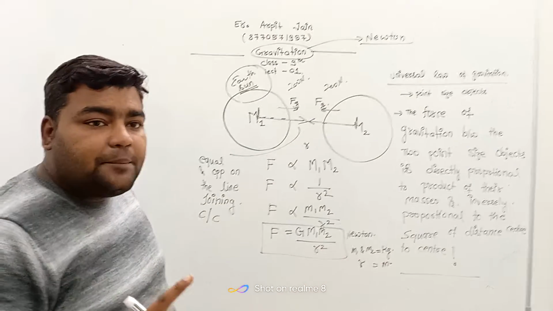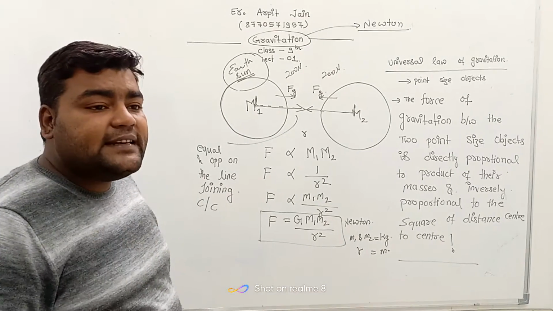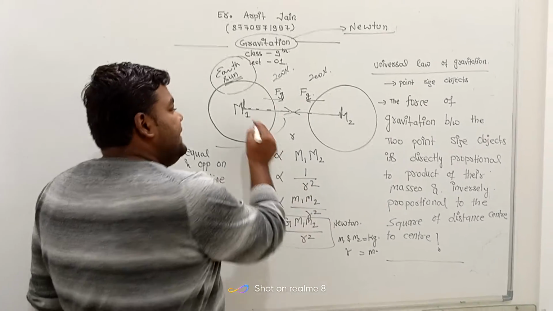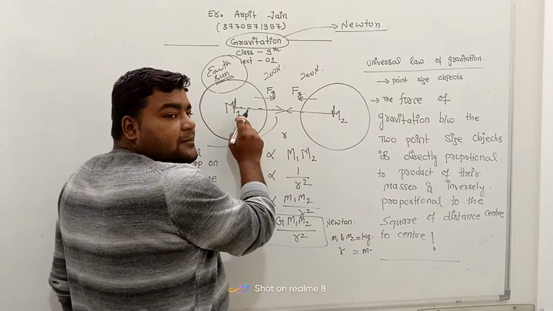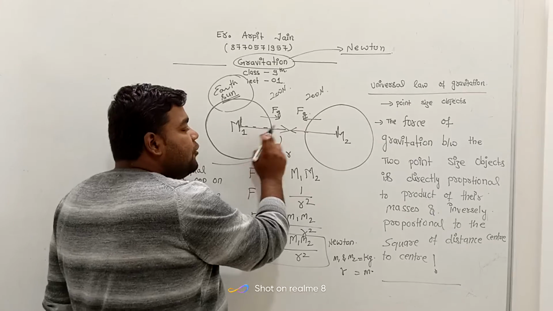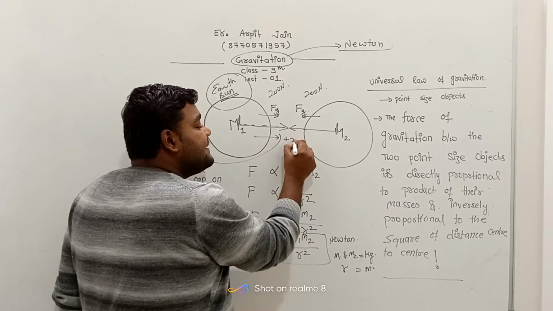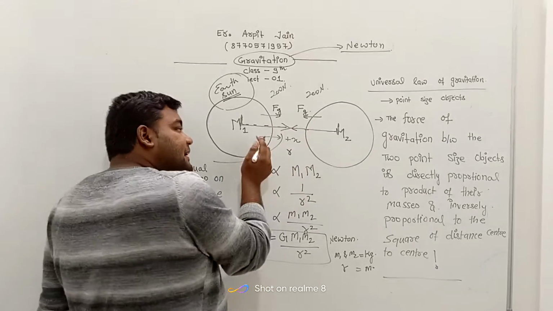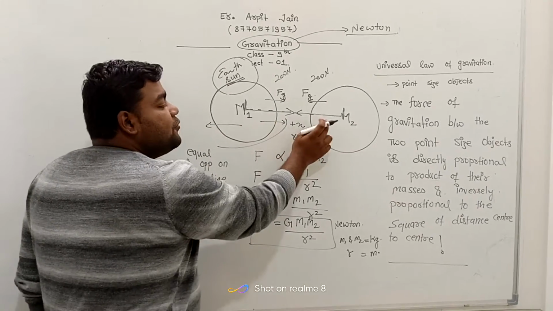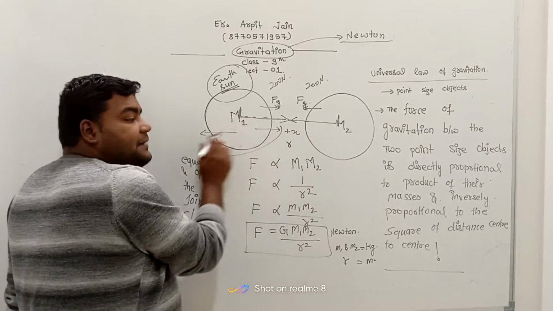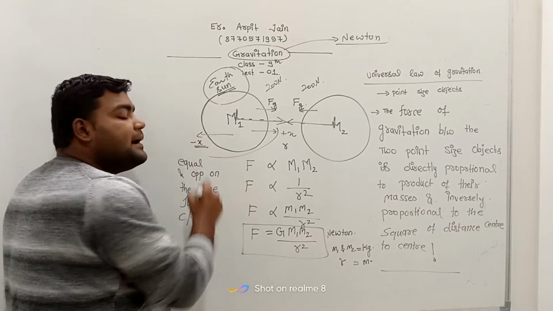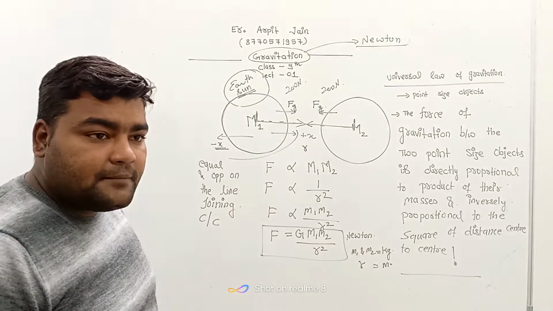Equal and opposite. What is the sense of opposite here? It is the direction. If the force on m1 by m2 is in the positive x direction, then the force on m2 by m1 will be in minus x direction.